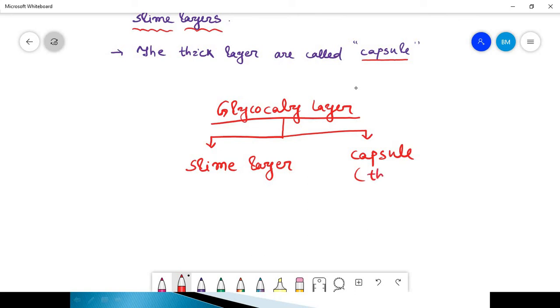Capsule is the thick layer, and slime layer is the thin layer. So this is the outermost layer, and it protects the bacteria from outer activities, especially from the immunity of the host.